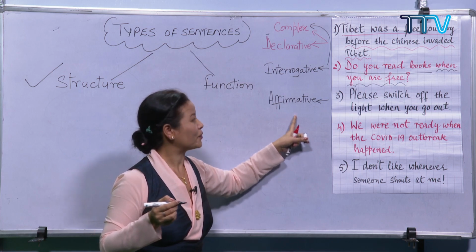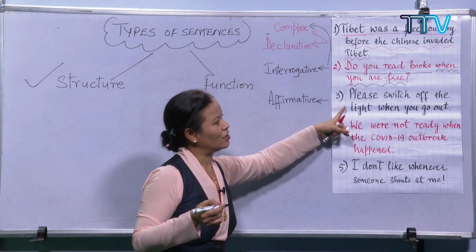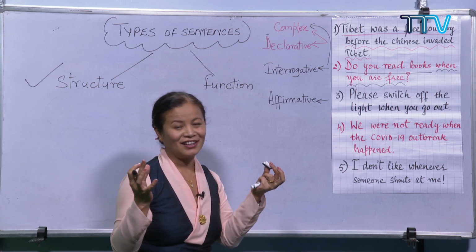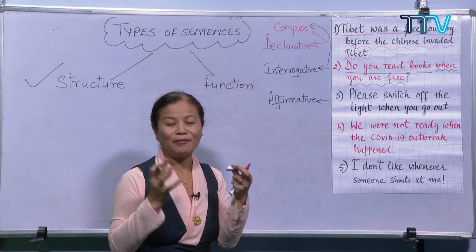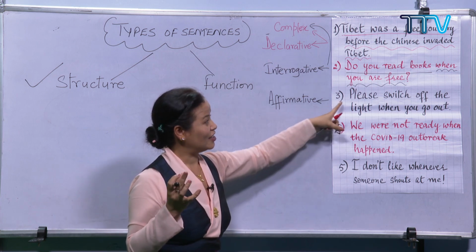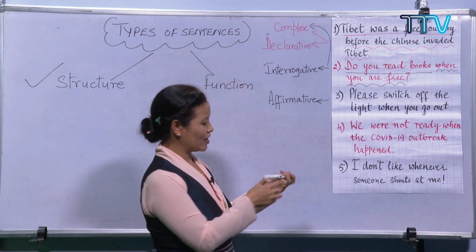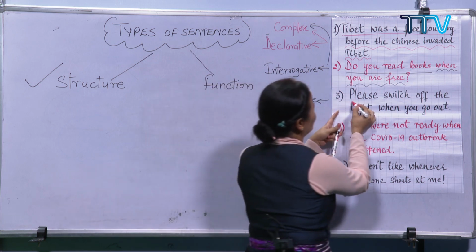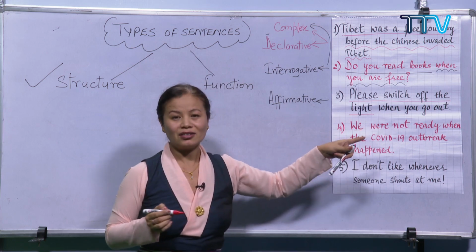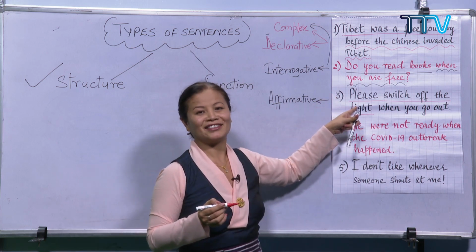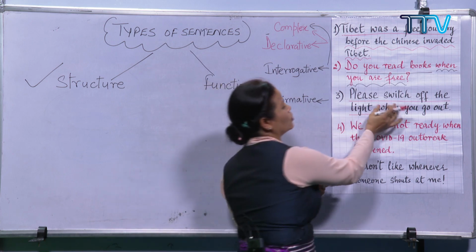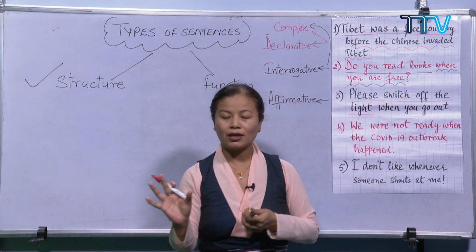Function. Now if you look at the structure, what do you think this sentence looks like? A simple, a compound, or a complex? Please switch off the light. We can break this sentence. Please switch off the light is a clause that is independent in itself, isn't it? Even if we don't use the other part, it's okay. It's a complete sentence.